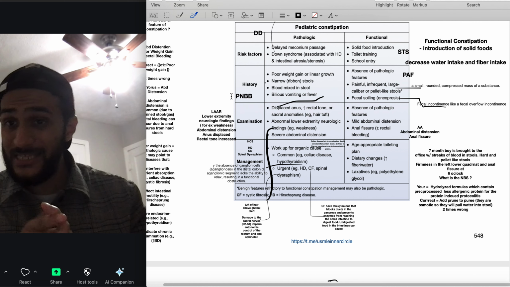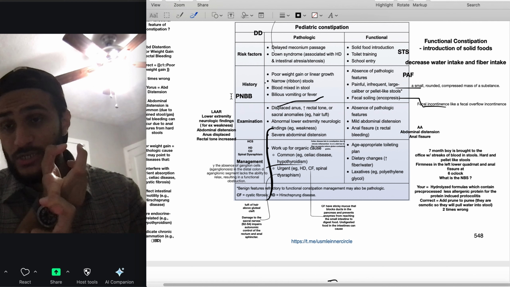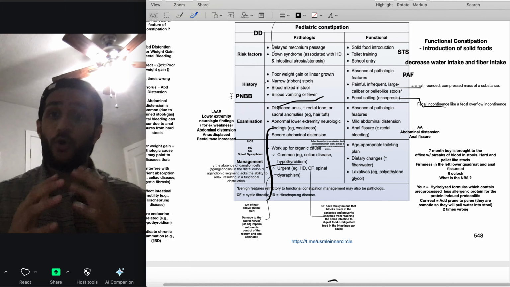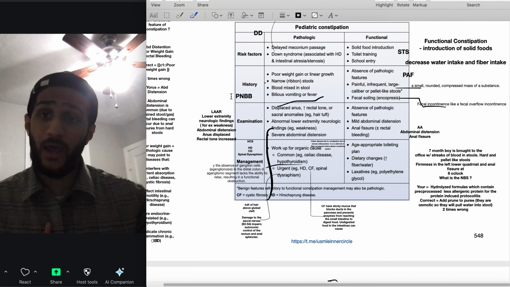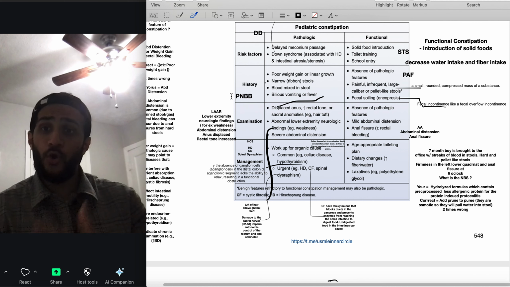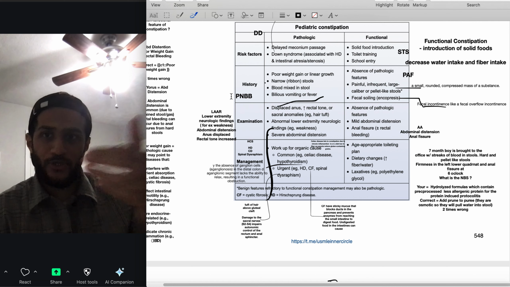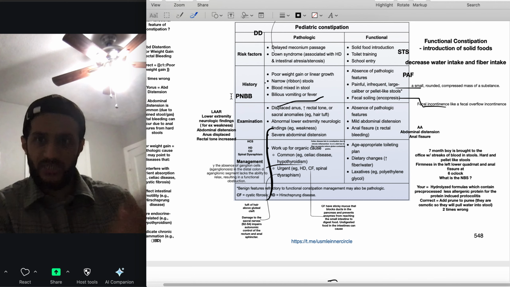For celiac disease, guys, remember that there's going to be a lack of gluten. When you have a lack of gluten, you're not getting fibers, and you're going to have constipation. We want to think about hypothyroidism, or rule that out. We look at the sacral abnormalities because that can damage nerves that really control our gut system over there.